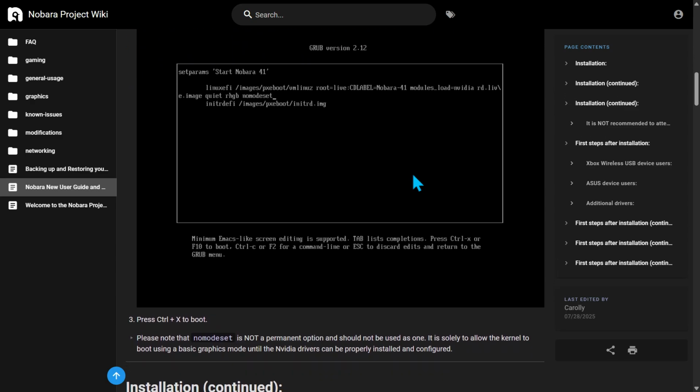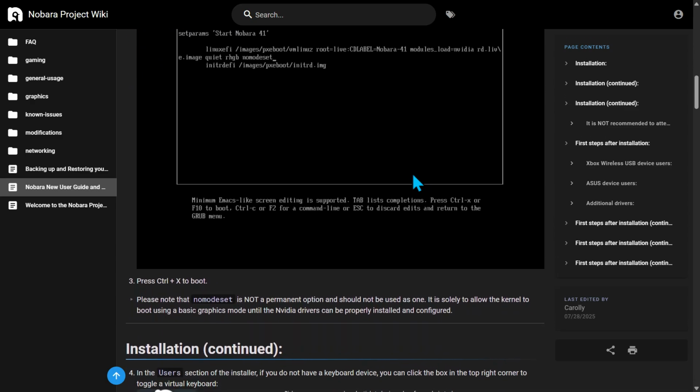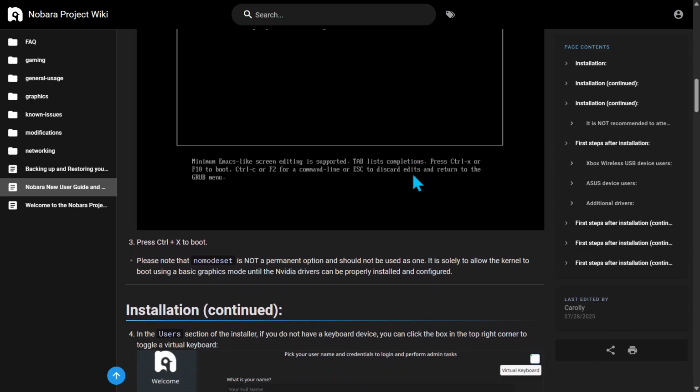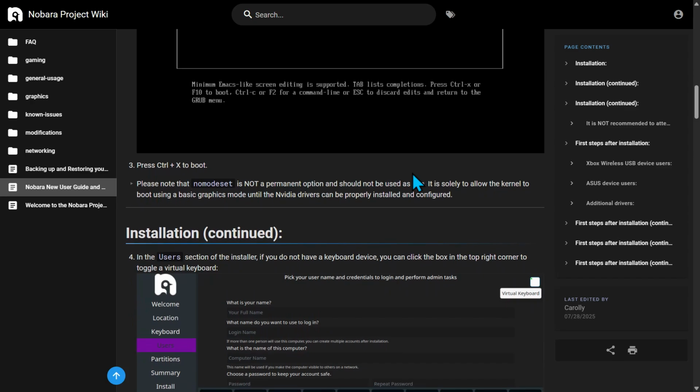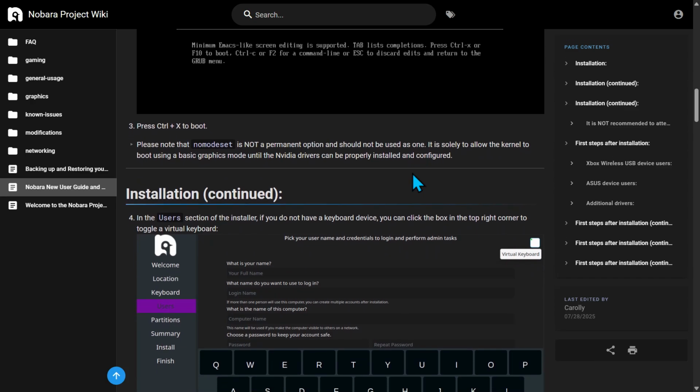Whether you're a gamer, creator, or just a regular user, Nobara makes the transition to Linux easy, with everything ready to go once installed. It's designed for those who want a system that just works, plug and play.